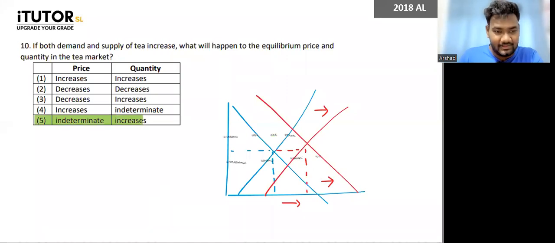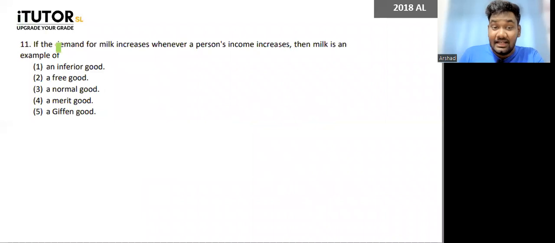Okay. Going to the next. One of the easiest ones. I want answers from all of you if you are not asleep. If the demand for milk increases whenever a person's income increases, then milk is an example of an inferior good, a free good, a normal good, a merit good, a given good. Income is increasing, demand for milk is also increasing. So what type of good is it?